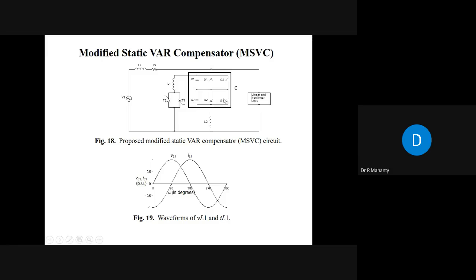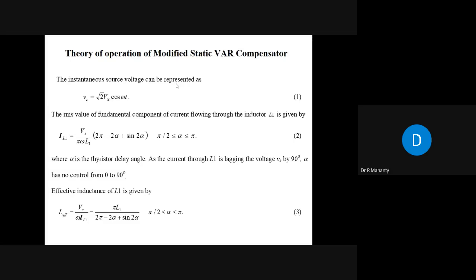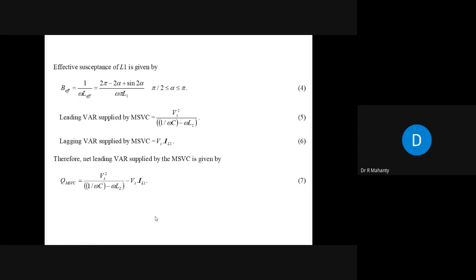Otherwise it is the same, but this is the quasi-passive filter here, and along with that you have an inductor here which is a controlled inductor. So this circuit is slightly different from the earlier circuit. Now from here you can write that Vs is equal to this. So from here you can write the equation of the fundamental component of current through the inductor like this. From here you can write the value of L effective is equal to Vs divided by this. So this gives you the expression of the L effective. So from here you can write B effective, that is the effective susceptance, will be 1 divided by omega L effective. So this equation gives you the value of effective susceptance.